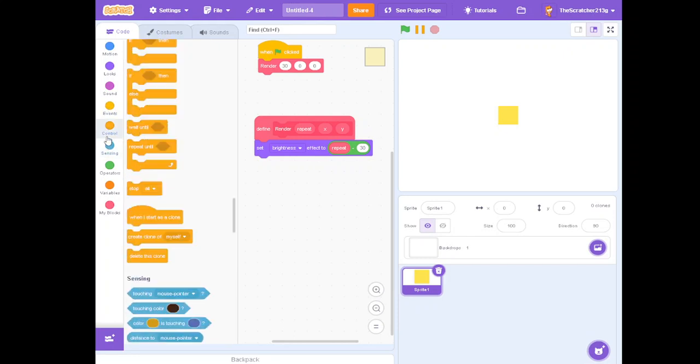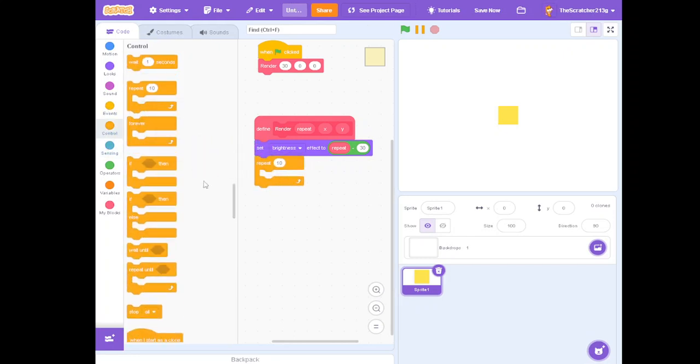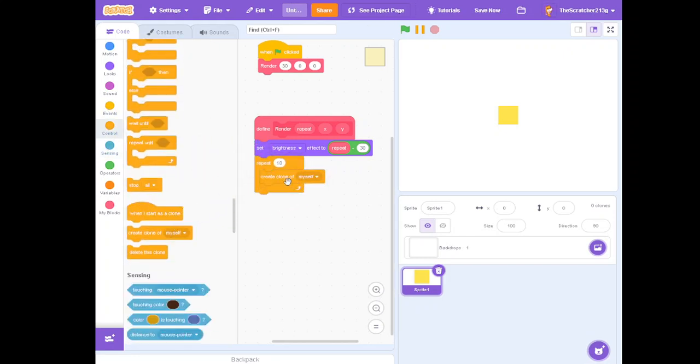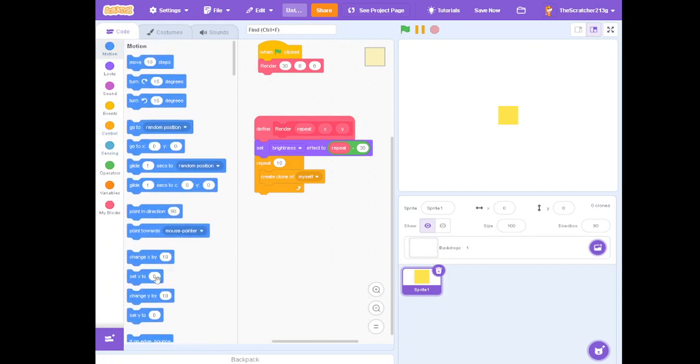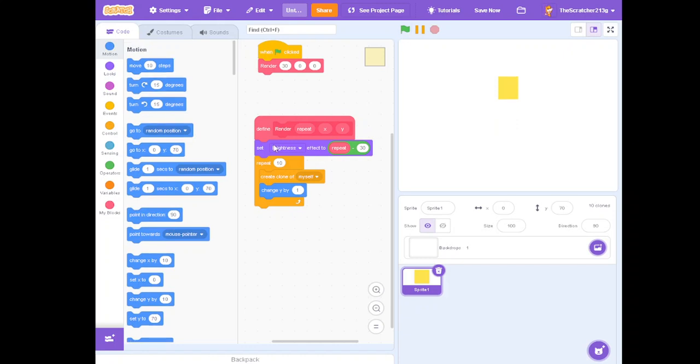So now what we're going to do is repeat, and we're going to create clones of ourselves. Yeah, you heard me. Clones. Then we're going to change Y by 1. Now, as you can see, oh yeah, and set X and Y by X and Y. Those are set to 0.